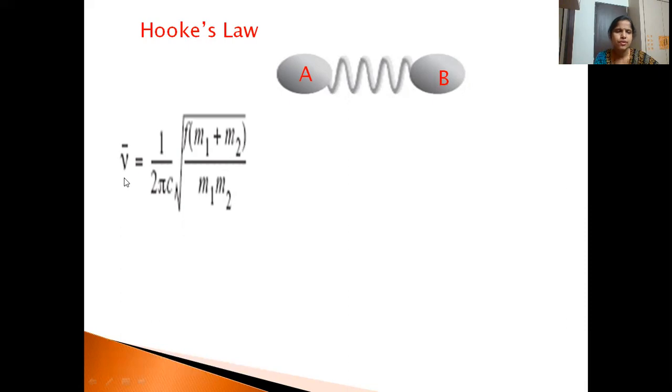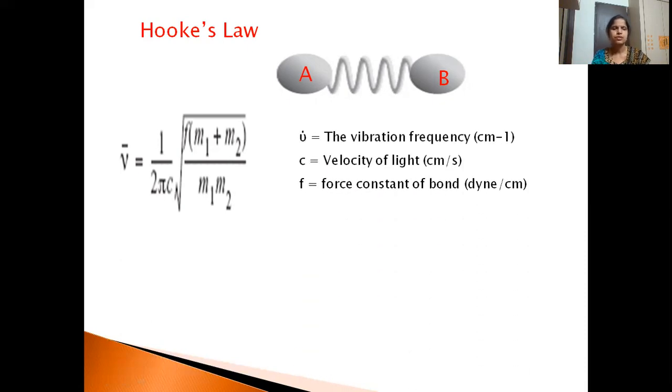The vibrational frequency is given by the formula nu bar equals 1 by 2 pi c under root k by mu. K or F is the force constant, and mu is the reduced mass. Reduced mass is m1 m2 by m1 plus m2. So the complete formula will be like this.